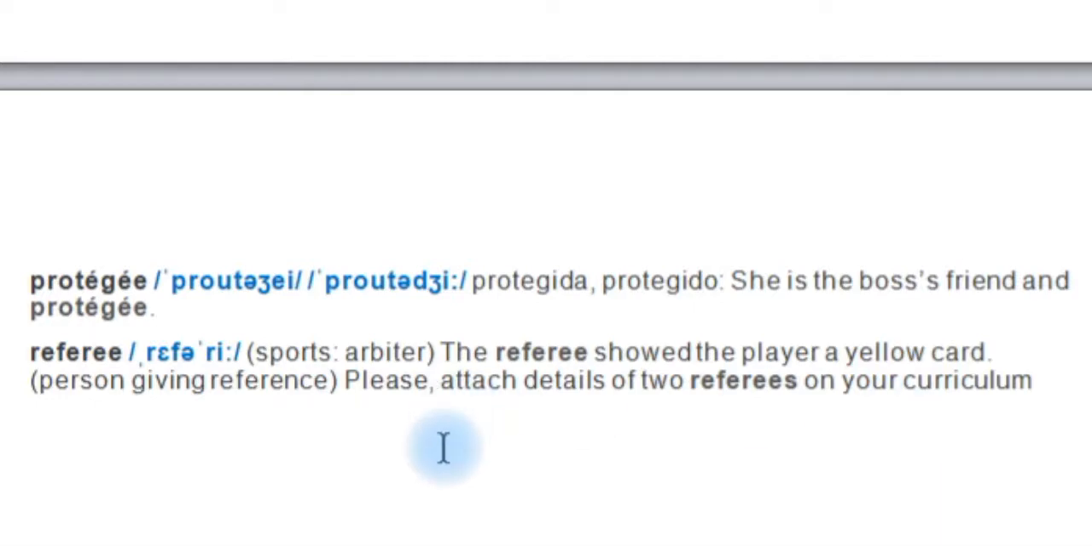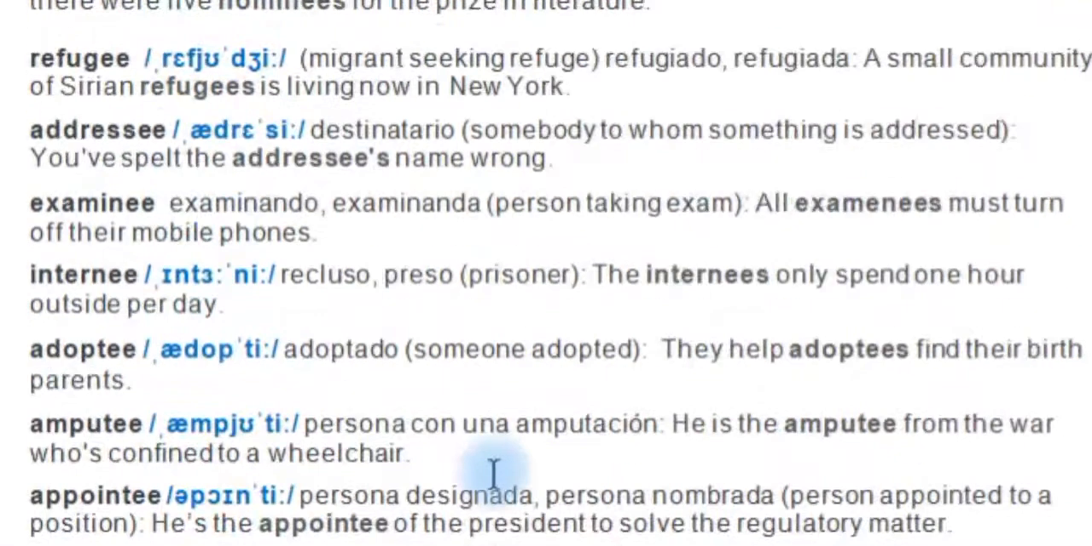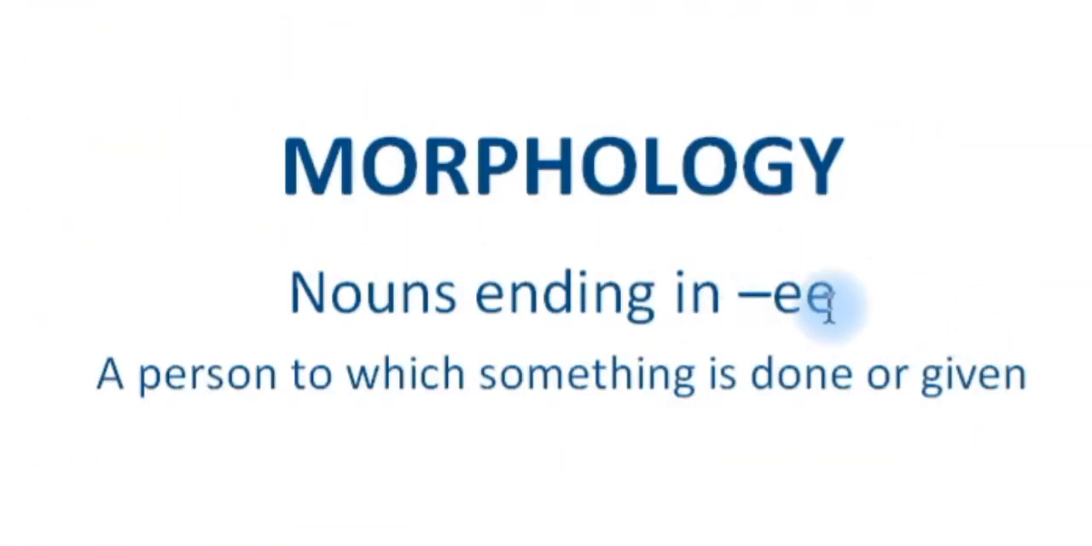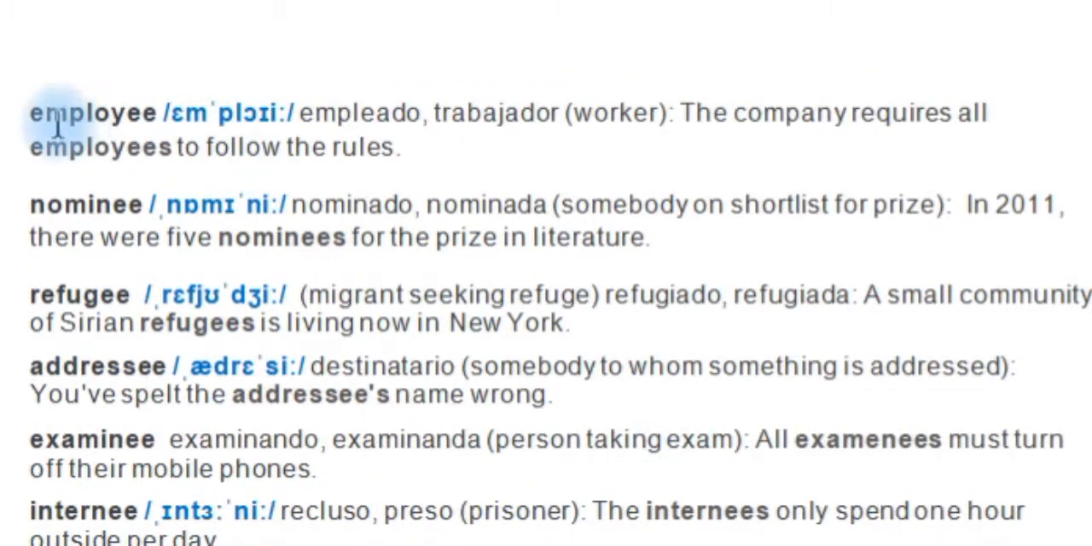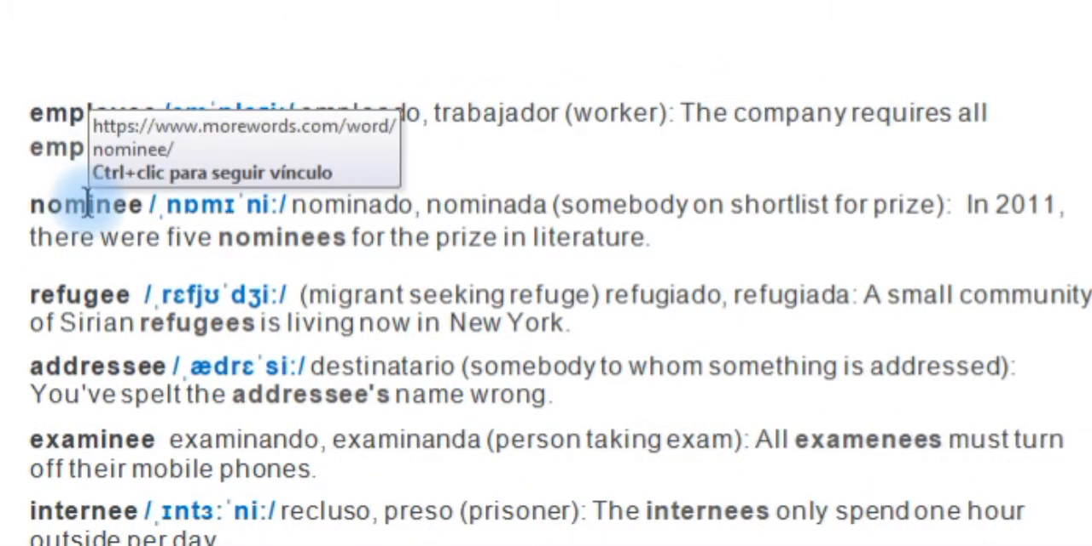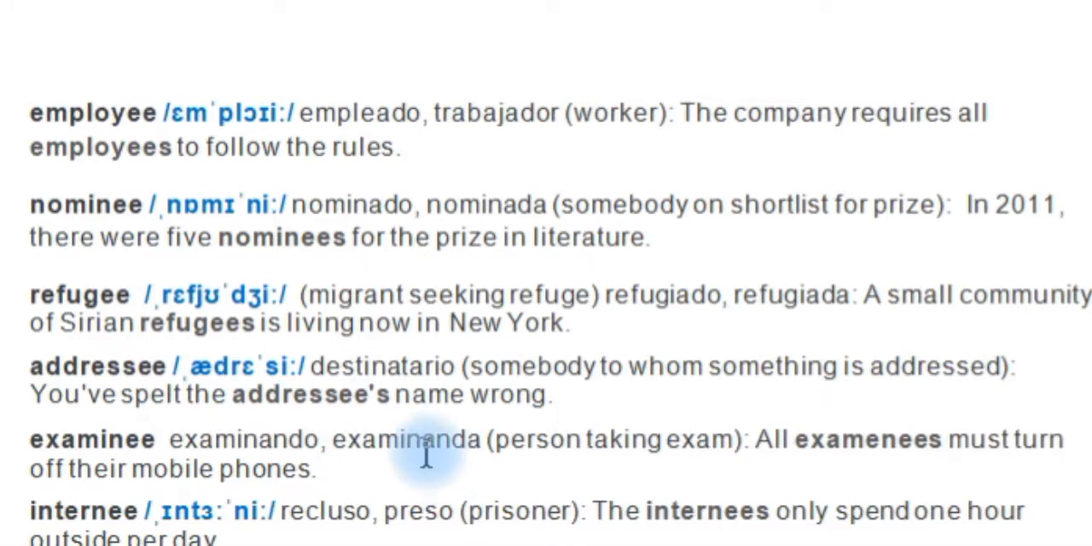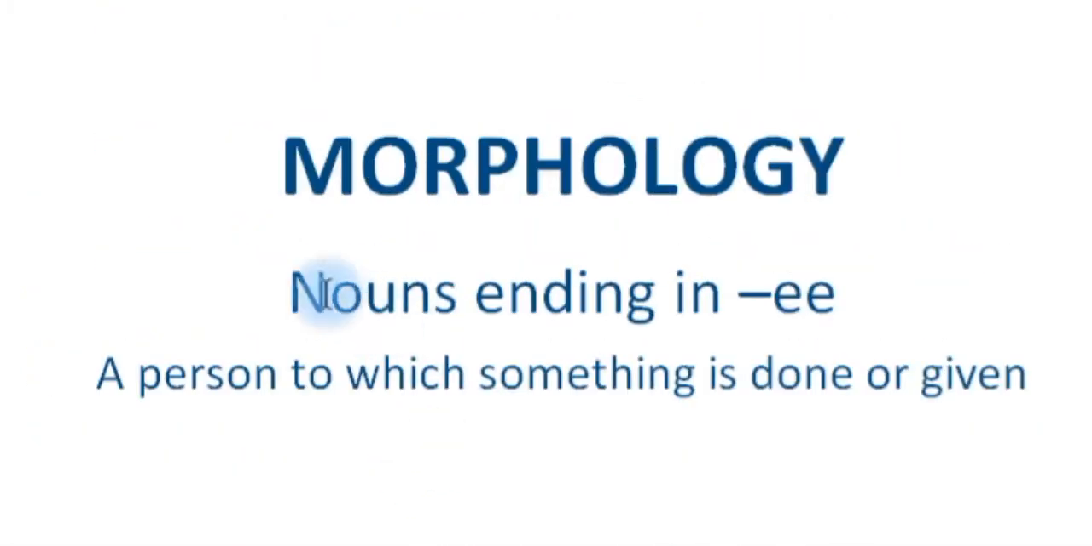Okay, so we have a lot. We have more, but I think these are the most important words related to nouns ending in EE. Remember the most important: employee, nominee, refugee, but you have many more. Okay, so I hope that you enjoyed this morphology video and you can improve your vocabulary this way.